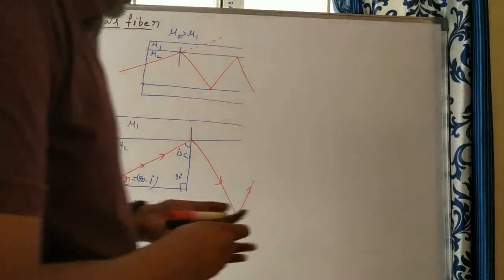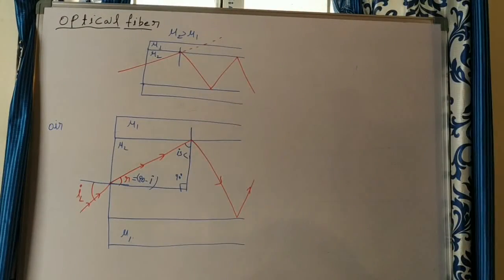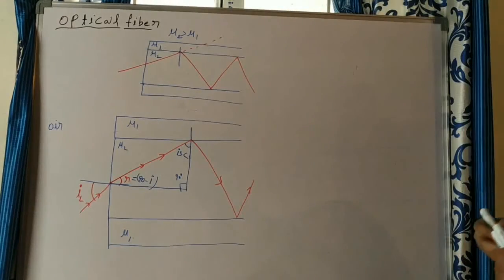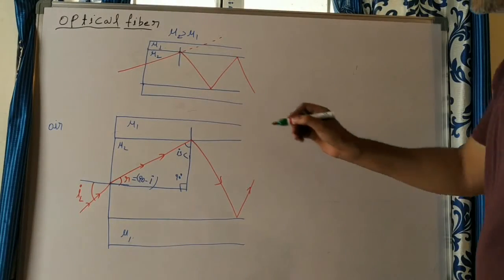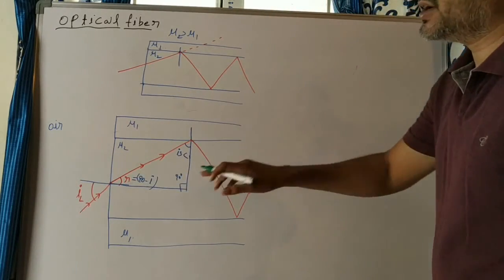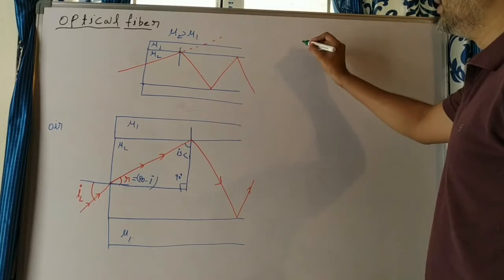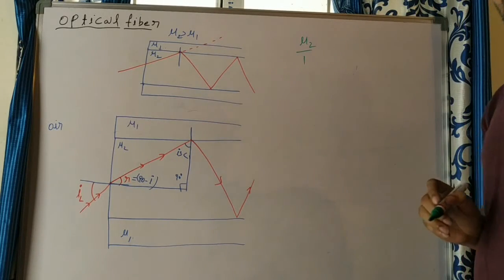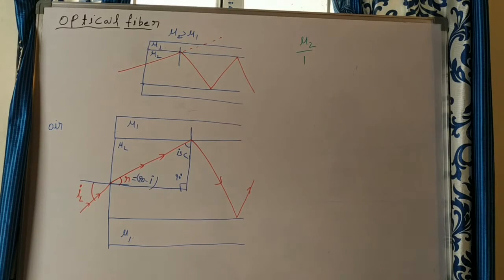From here to here the light ray is refracted, so you can apply the refractive index for where it is moving, from air to core. When the light ray enters from air to core, what can you write? Air is 1. Suppose from the first medium to the second medium, you take mu2 by mu1.